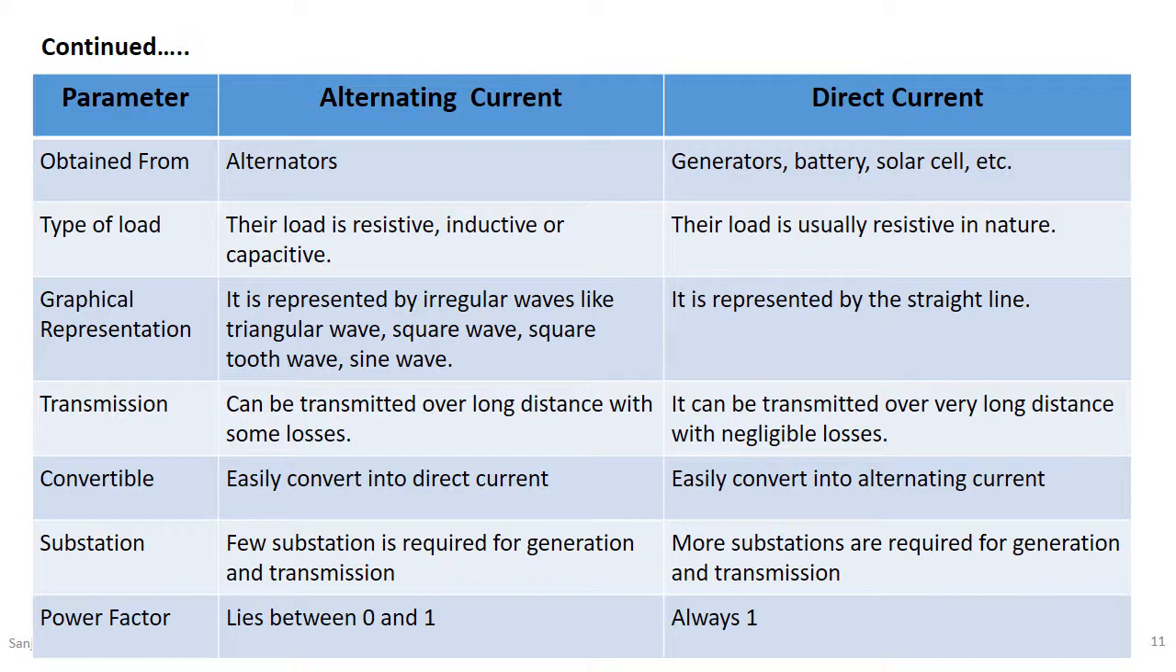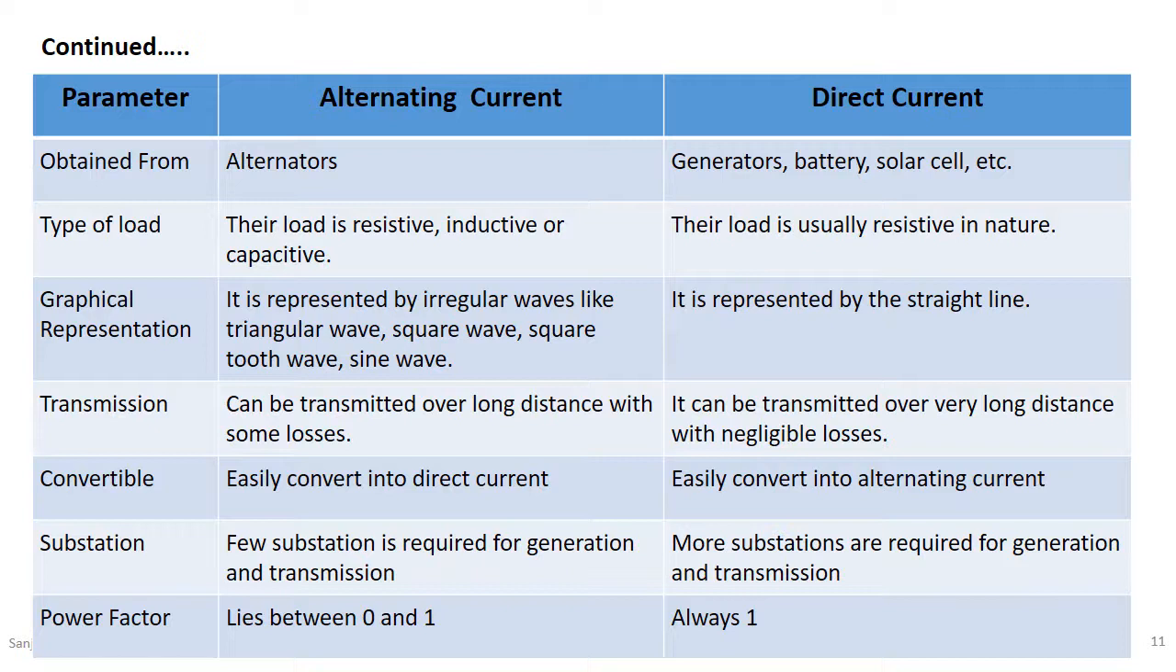Graphical representation. It is represented by irregular waves like triangular wave, square wave, sawtooth wave, sine wave, etc. You can see, as we have already seen, the waveform is an irregular shape, which means the electric charge flows in both directions. These waveforms are nothing but alternating quantities. For direct current, the graphical representation is always a single straight line.